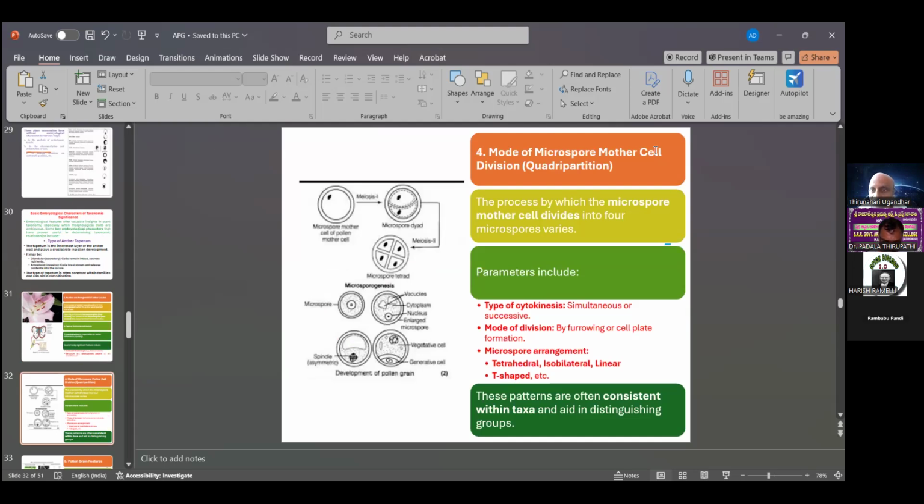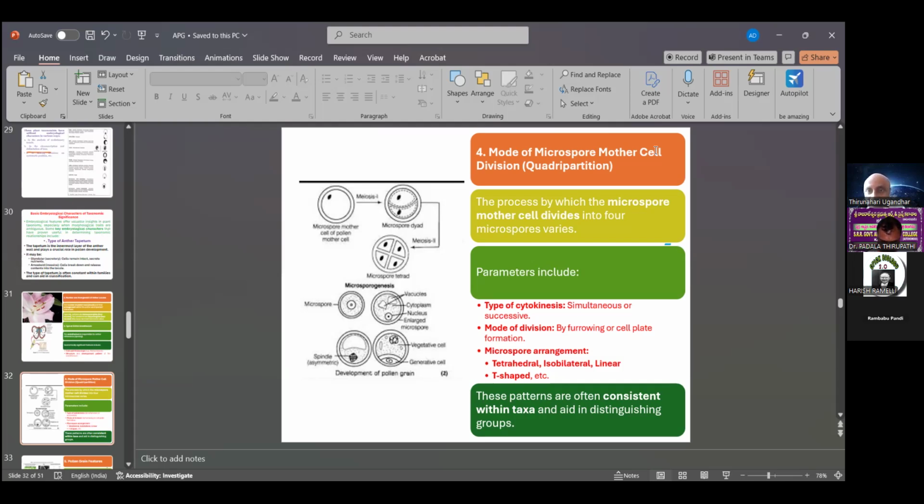Next, the mode of the microspore mother cell division, quadripartition. This is the process by which the microspore mother cell divides into the four microspores, and it varies. It is the type of cytokinesis, the mode of division, and the microspore arrangement: tetrahedral, isobilateral, linear, T-shaped. This is also the arrangement of the microspores. These patterns are often consistent within taxa and help distinguish the groups.